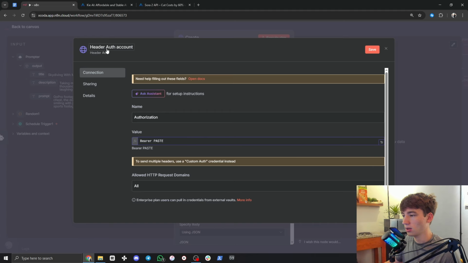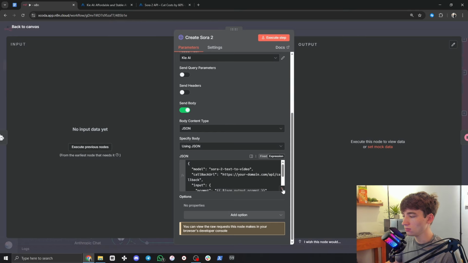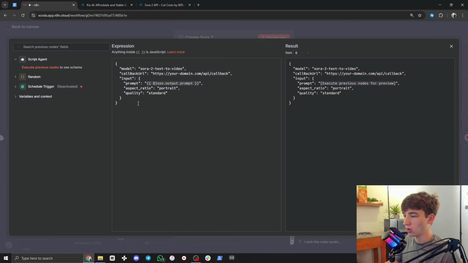Now, what we're going to need to do, I'm going to check my workflow here, and I'm going to open this up. So this is the instructions for Key AI for what we want to be made.